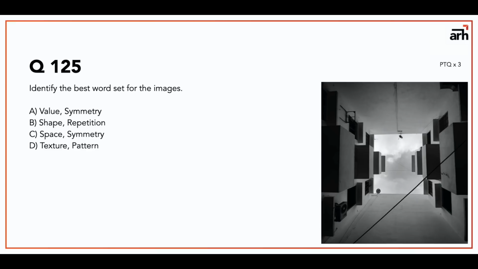So, according to me, the focus is going towards space, right? The central space, but that is not because of symmetry. The focus is going towards the space because of shape and because the shapes are repeating in a certain manner. Are you getting what I'm trying to say? Space is definitely in focus.